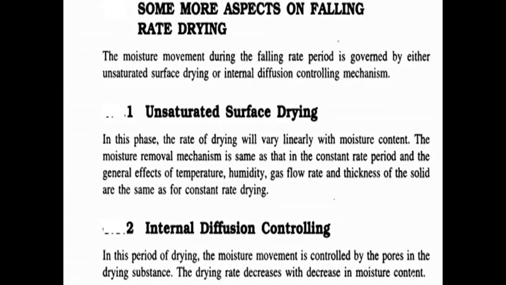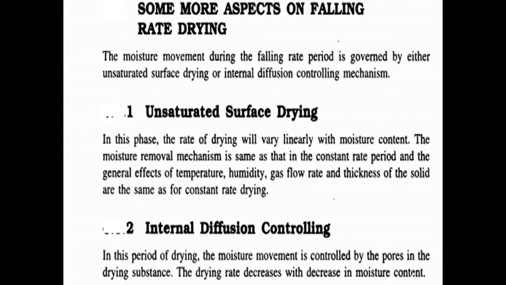Some more aspects on falling rate drying. Moisture movement during the falling rate period is governed by either unsaturated surface drying or internal diffusion controlling mechanism. One by one we will discuss. First one, unsaturated surface drying.